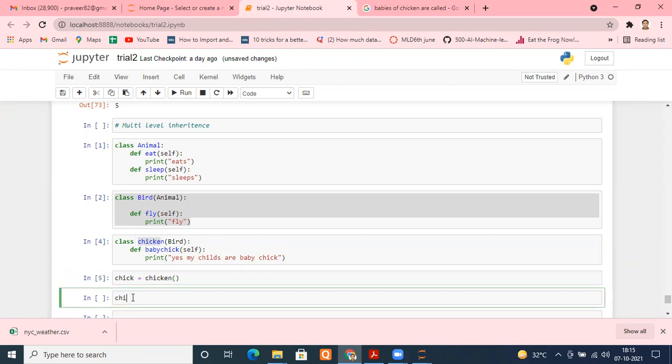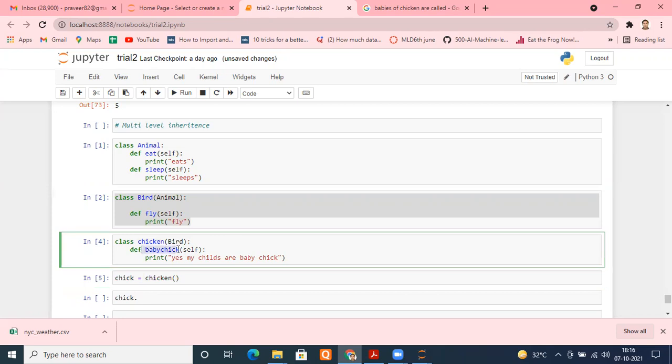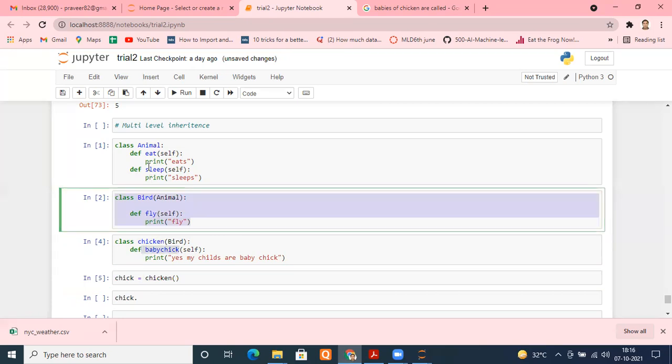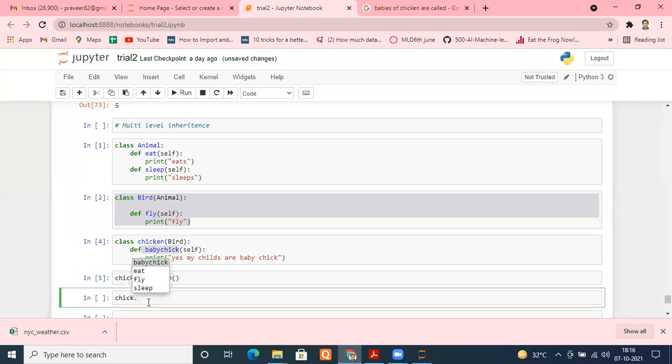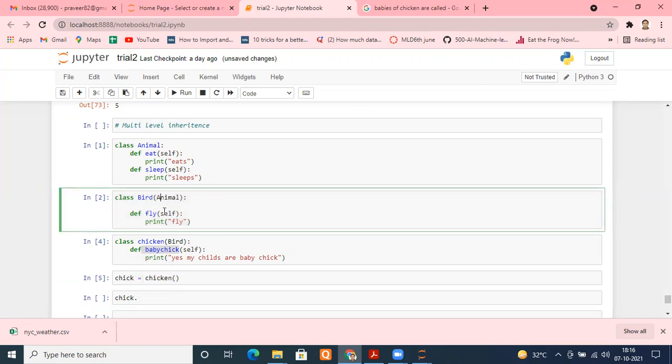So how many methods will I have now? Can anybody tell me how many methods my chick will have? Yes, very good. First one, baby chick. Second, fly. Third, sleep. Fourth, eat. If you press tab here, we can see all four methods are available to chick. So what we had was multi-level inheritance. From animal, we inherited into bird. From bird, we inherited into chicken, right? So chicken is a subclass of bird as well as a subclass of animal.